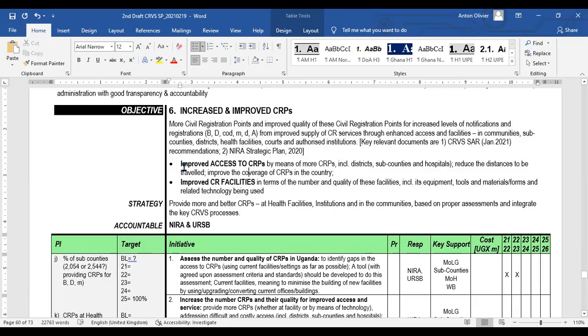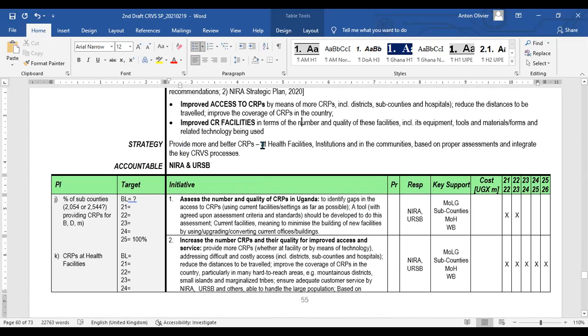There are two elements: to improve access to CRPs, civil registration points, by means of more CRPs, but also by improving current facilities. So again, the strategy is just summarizing that. We provide more and better CRPs at health facilities, institutions, etc., based on a proper assessment. That is our broad strategy.